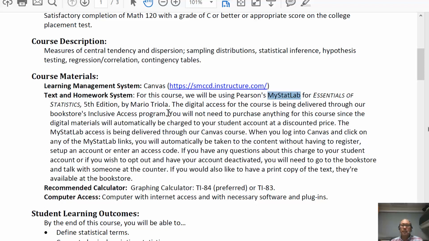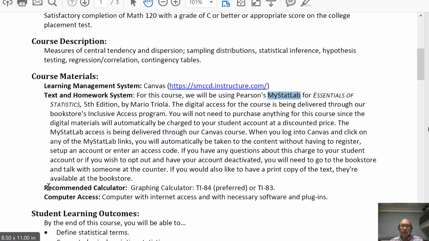So you don't have to physically pay for this at the bookstore or even online. Instead, you will get a bill from our college through WebSmart saying that you are in this course and you are going to be using My Stat Lab. If you have any questions about that, you can contact our bookstore asking about inclusive access.